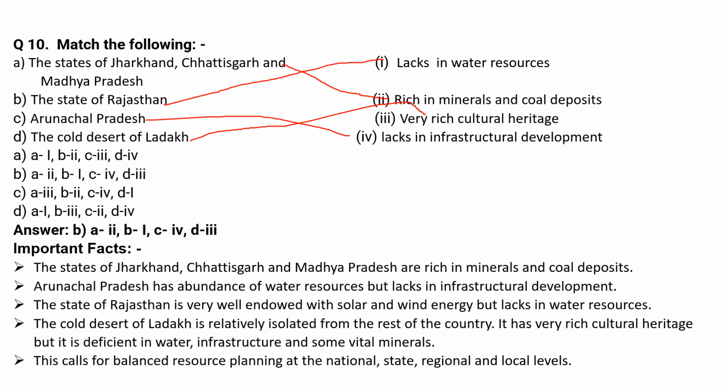Let us see some important facts. The states of Jharkhand, Chhattisgarh and Madhya Pradesh are rich in minerals and coal deposits. Arunachal Pradesh has abundance of water resources but lacks in infrastructural development. The state of Rajasthan is very well endowed with solar and wind energy but lacks in water resources.